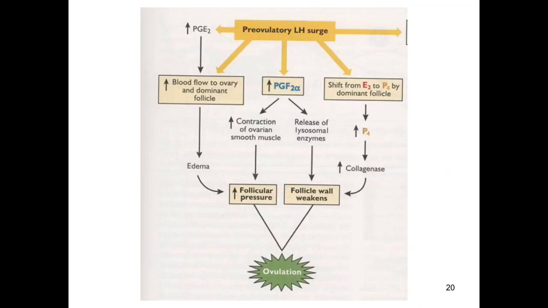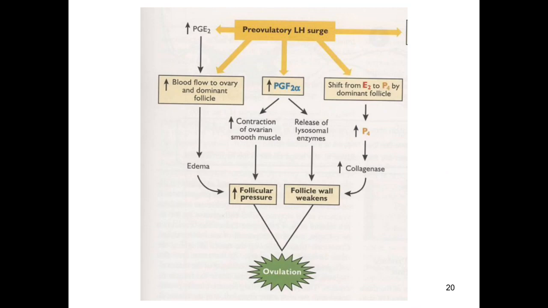If we talk about the ovulation, when the pre-ovulatory LH surge comes, then there is an increased level of PGE2, and that increases the blood flow toward the ovary and the dominant follicle, that causes fluid accumulation in the antrum of the follicle, and that weakens the wall and increases the follicular pressure that results in the ovulation. It also increases the PGF2 alpha production, that increases the contraction of the smooth muscle and increases the follicular pressure that also results in the ovulation. And the PGF2 alpha increase results in the release of the lysosomal enzymes that also weaken the wall of the follicle, and that also renders the ovulation.